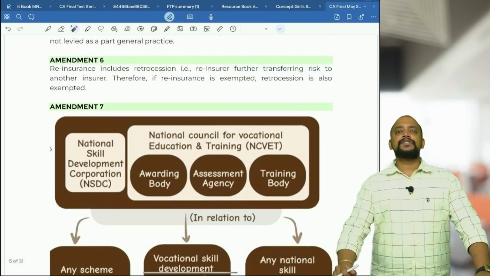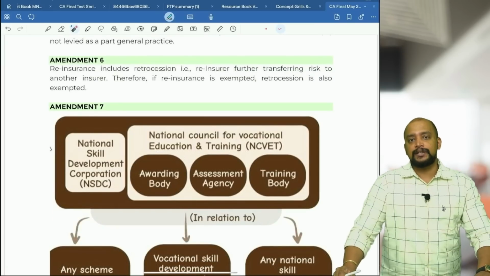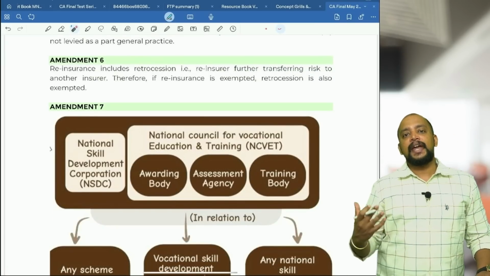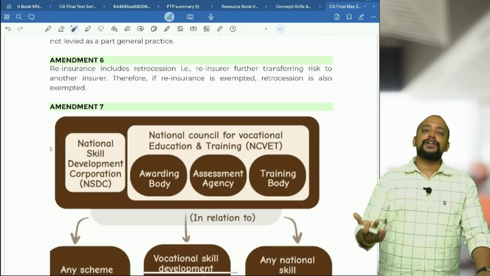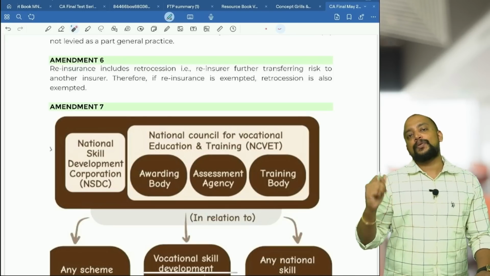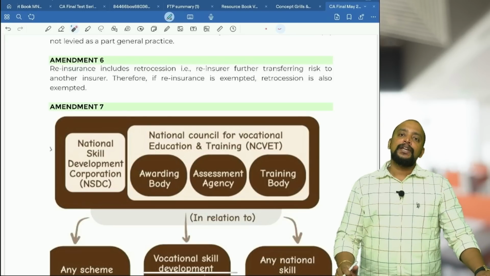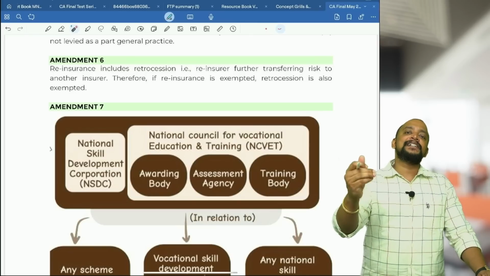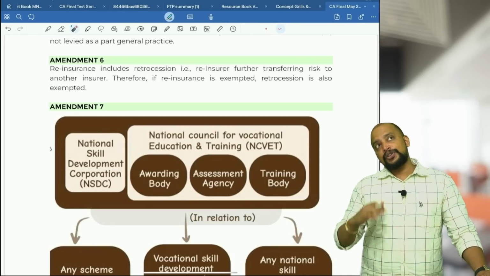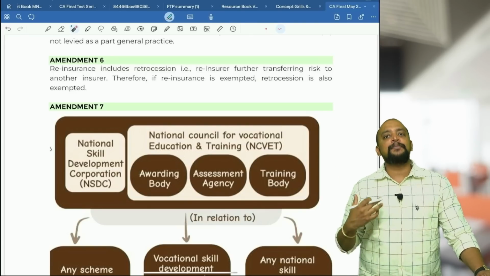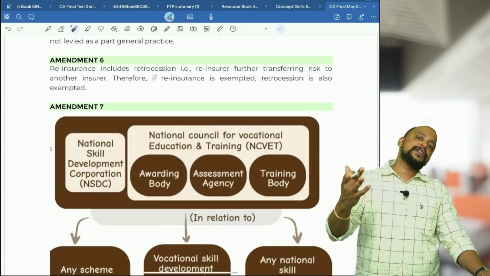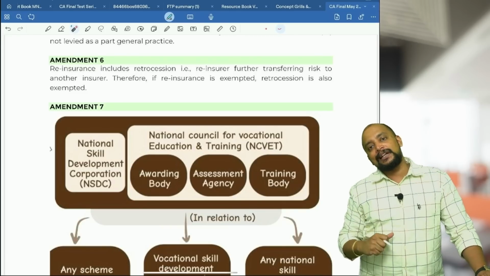Then the next amendment is reinsurance. There are some exemptions with respect to insurance services. In that, reinsurance of an exempted insurance service is also exempted. For example, insurance services provided to government are exempted, correct? I am insurance company A providing insurance service to government, and the premium that I collect will be exempted.